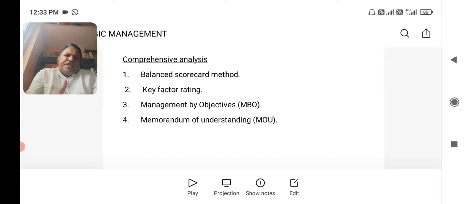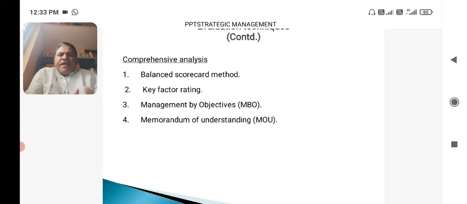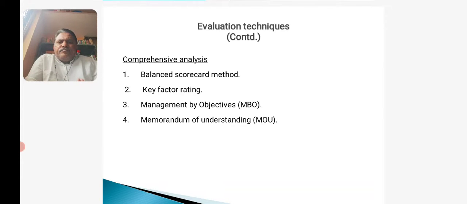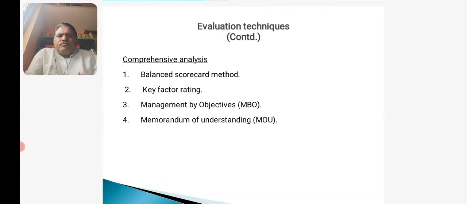He or she tries to mix the capital required, capital mix, with debt as well as equity, fixed interest bearing as well as dividend bearing. Depending upon the earnings per share, cost of capital, decision is taken here.